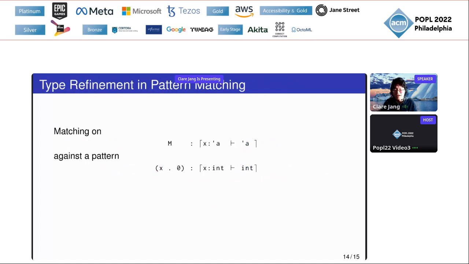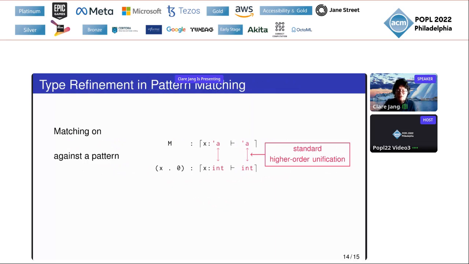Along with the characterization of pattern variables, we also need type refinements because our calculus allows polymorphic code fragments. Suppose that we have these code fragments whose type uses a type variable prime A and matches on it against the pattern below for an integer code. By matching the type of the scrutinee and pattern, we know that prime A should be int in the branch by the standard unification.